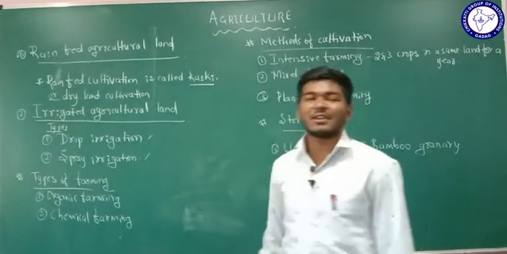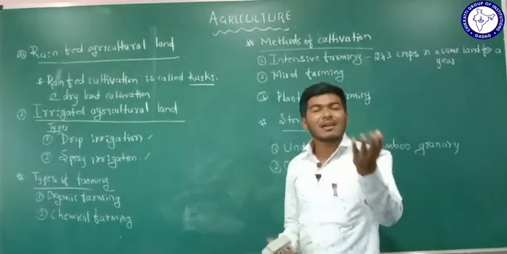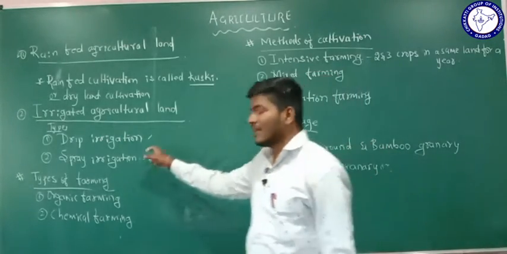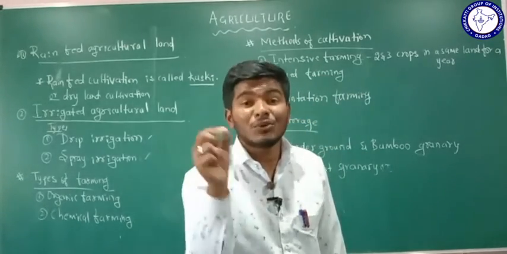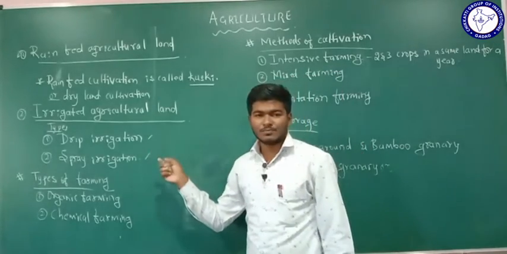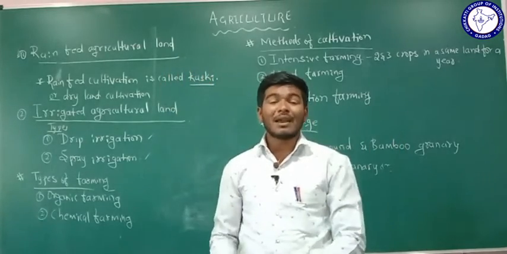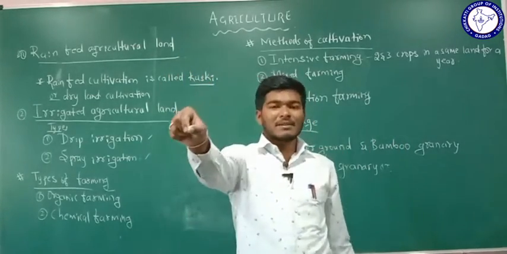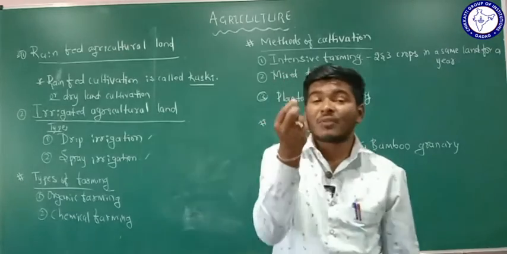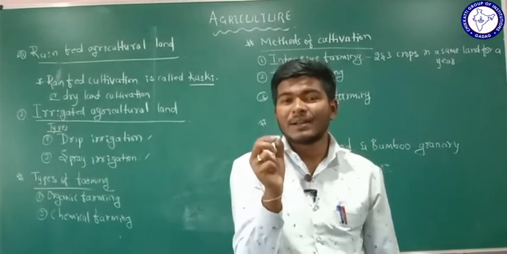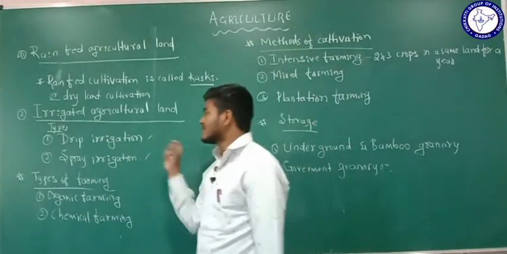What is irrigation? Irrigation is nothing but the supply of water to the crops. In drip irrigation, the water is supplied directly to the roots of the plants, drop by drop. Is it clear? The crops are grown in the field, and pipelines are laid along the stem of the plants. In the pipelines, small holes are present, and from those holes, water is supplied to the plant drop by drop. Such irrigation is called drip irrigation.